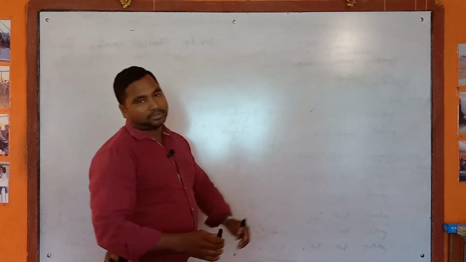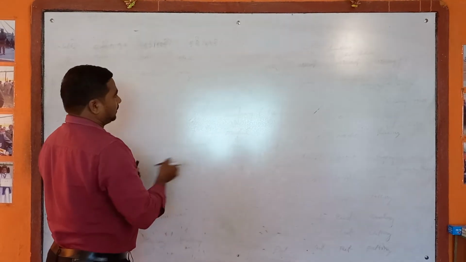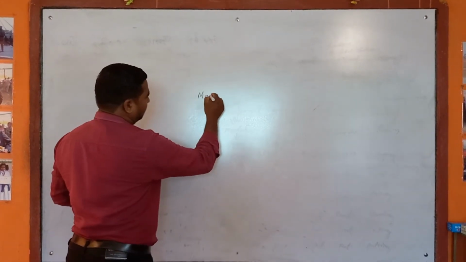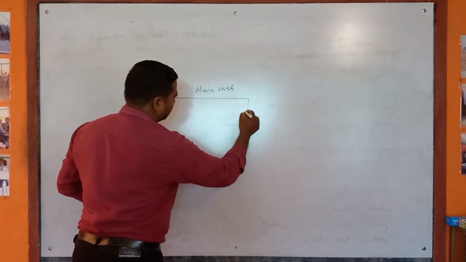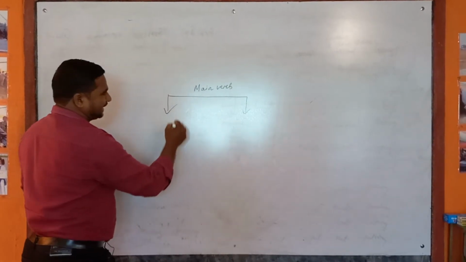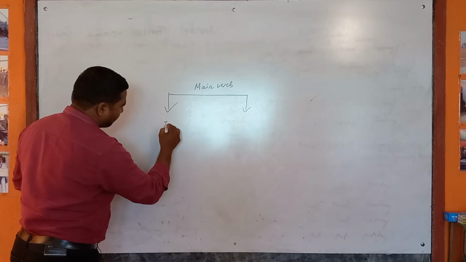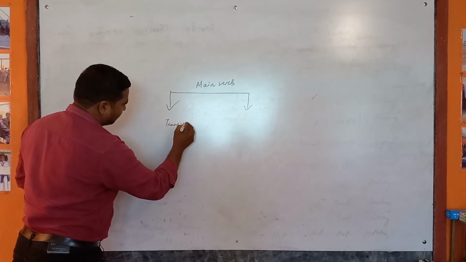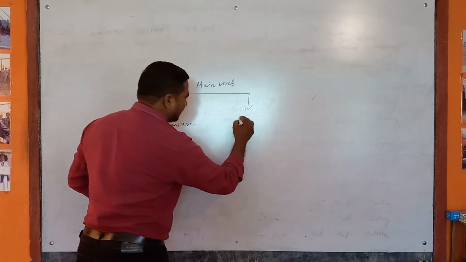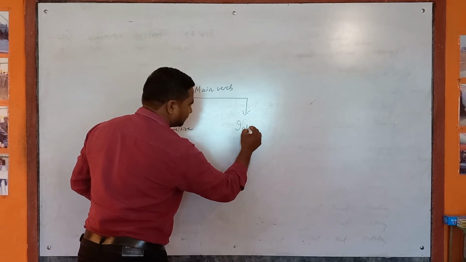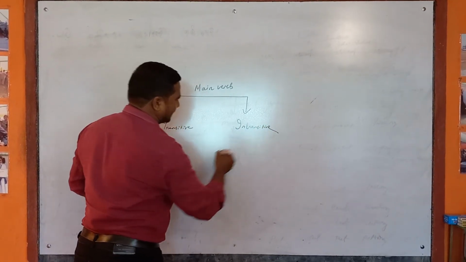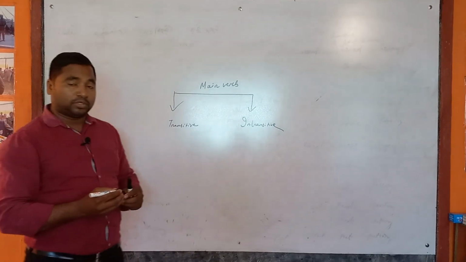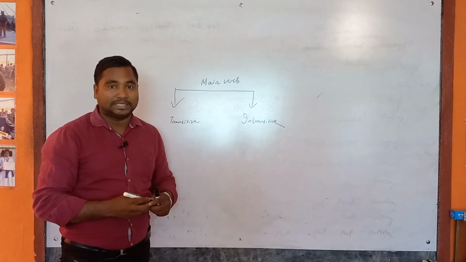The main verb is divided into two types, that is transitive verb and intransitive verb. Do you know guys what is transitive verb and what is intransitive verb?